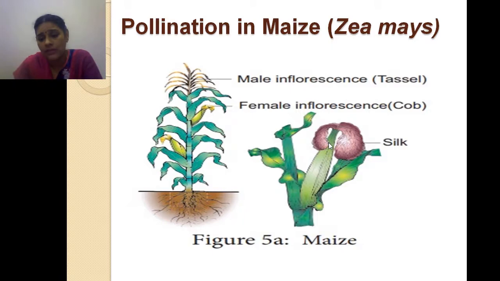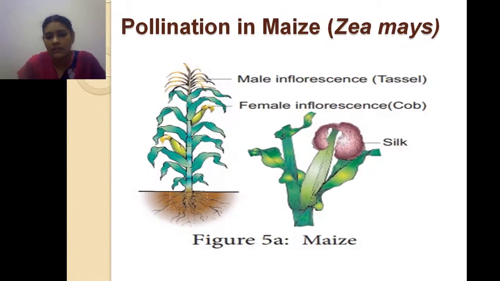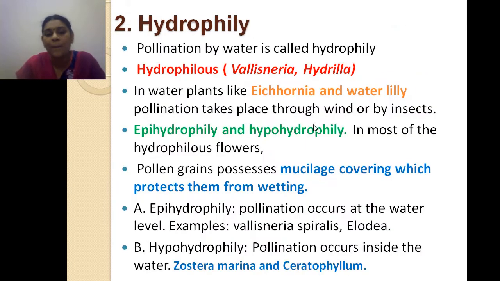Likewise, you can see the stigma is comparatively large and protruding. Here it is large compared to the male inflorescence, and it is hanging or protruding. So it is large and protruding. The pollen is coming through the wind, so the stigma can easily catch it because it is silky or feathery in nature. The pollen is very light and minute in size, so it is easily caught.